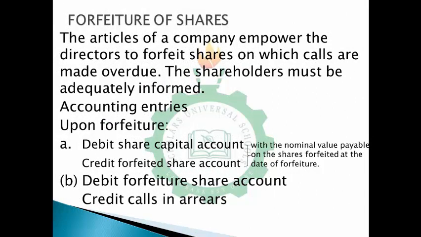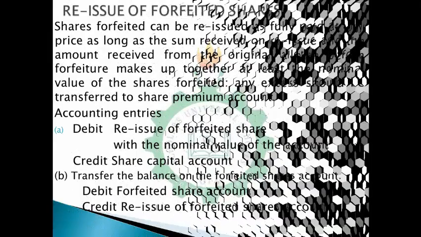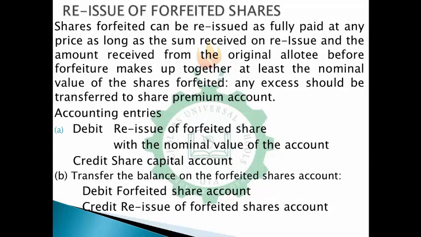when you reissue forfeited shares, take for instance, the subscribers eventually came over to meet you to probably apologize, and try to ask you to reissue the shares you forfeited back to them. So at the point of reissuing, these are the entries you'll be passing. For shares that are forfeited, definitely they can be reissued as fully paid at any price, as long as the sum received on reissue and the amount received from the original allottee before forfeiture make up together at least the nominal value of the shares forfeited. Any excess should be transferred to share premium account.